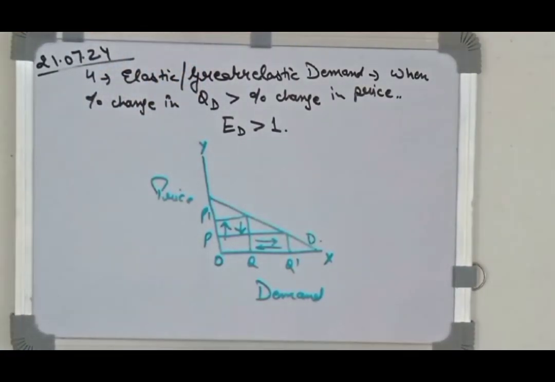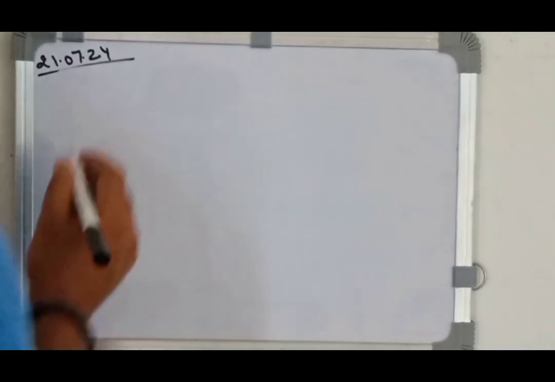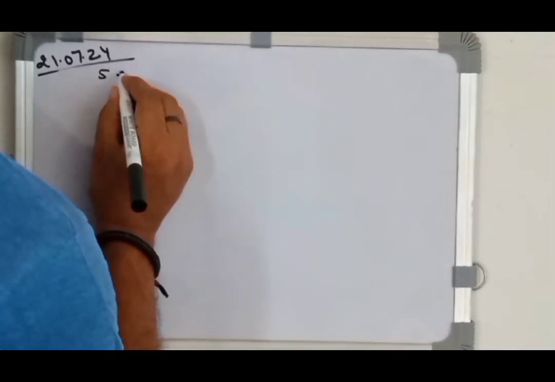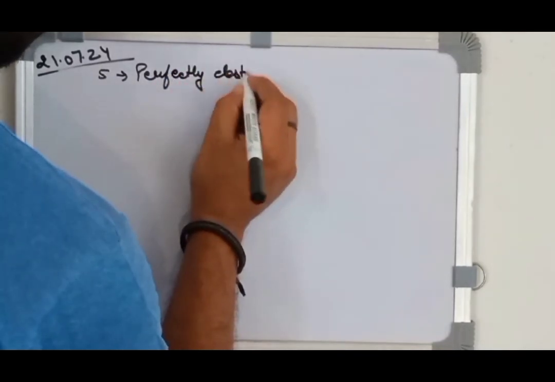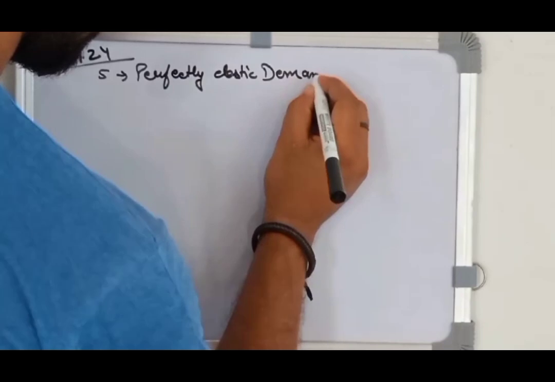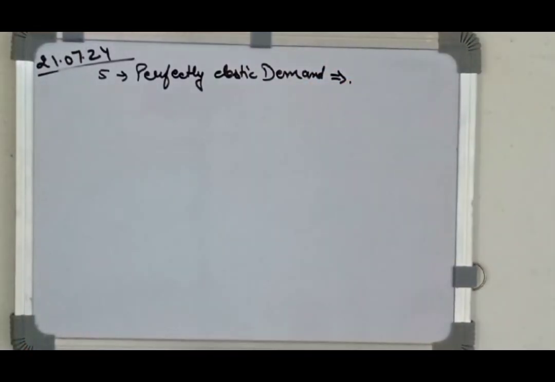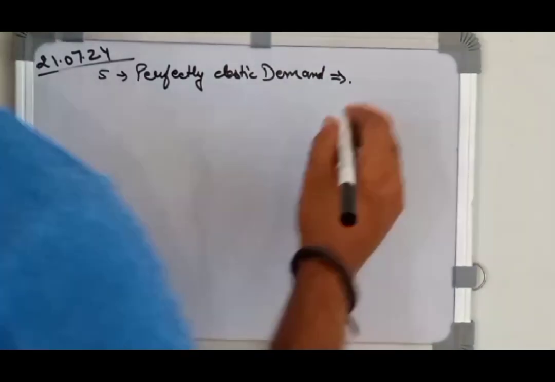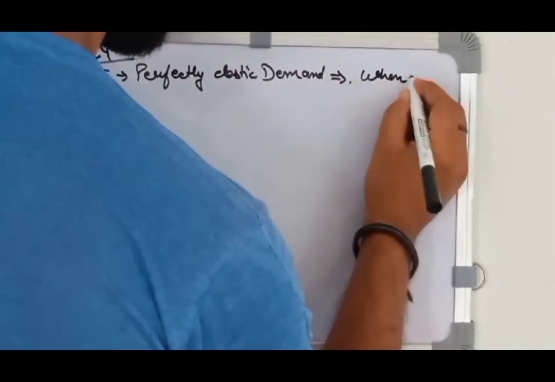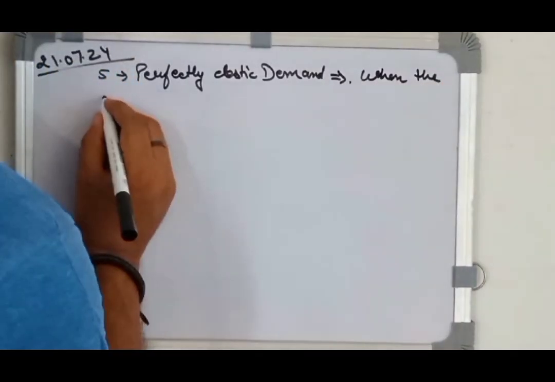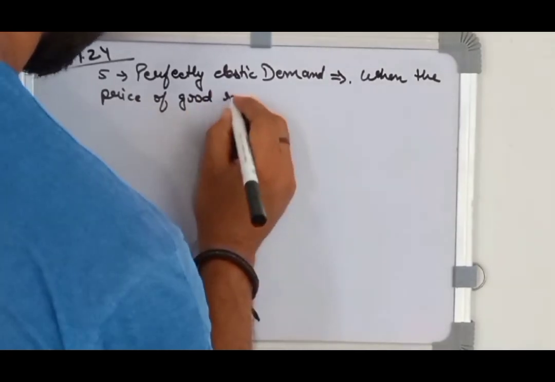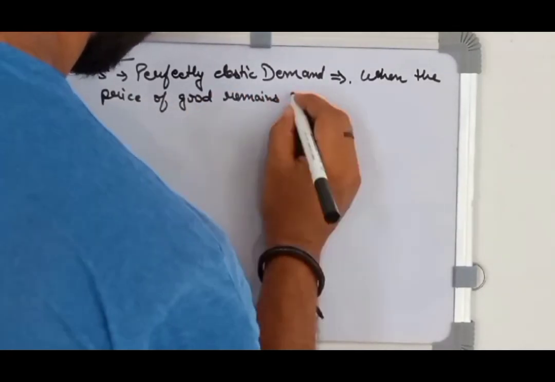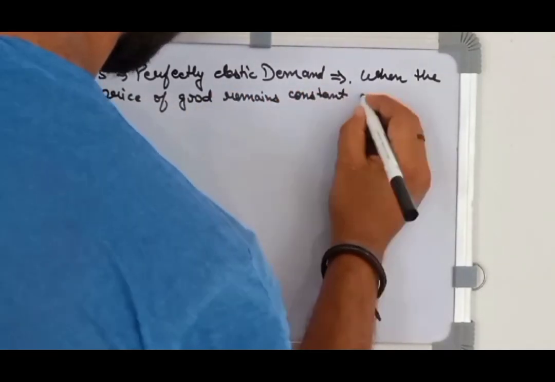Okay, now the fifth type of elasticity or the last type of elasticity is perfectly elastic demand. This happens when the price of good does not change or the price of good remains constant, but due to some other factors the quantity demanded of the good changes. So this is called as perfectly elastic demand. So when the quantity demanded or the price is constant for the good but only the quantity demanded of the good is changing, so we call it as perfectly elastic demand.